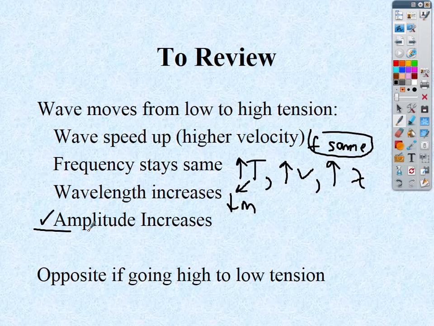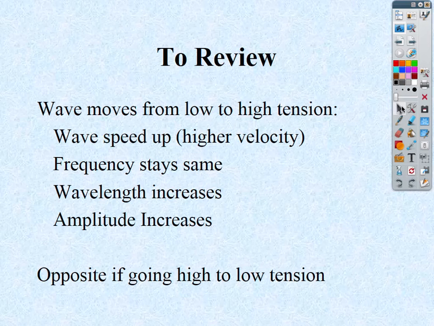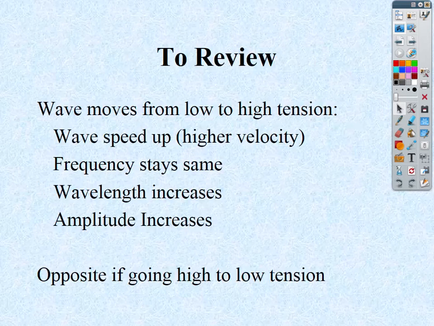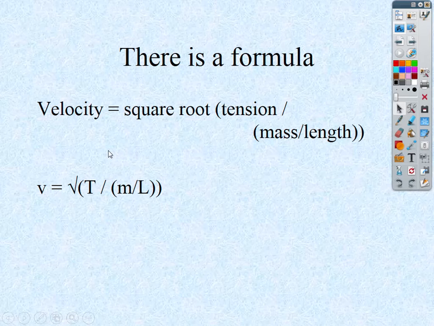If we're going from high to low tension, all this is opposites. High to low tension: speed decreases, wavelength decreases, amplitude decreases, mass increases. All right? So this would be a page to make sure you highlight and go, okay, let me get those relationships related so I can understand how things are changing. You will get a few questions in terms of high to low density mediums.